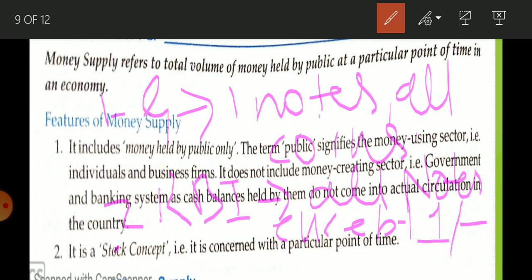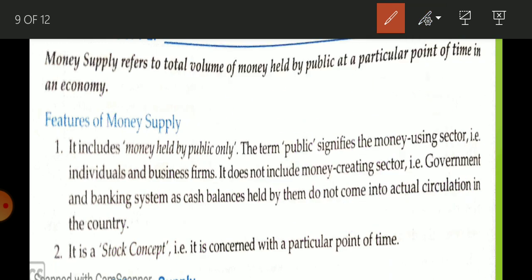Third is commercial bank, because it creates money by credit creation, which we are going to learn in the next chapter. Now, money supply is only related to money held by the public, that is, held by individuals and business firms.